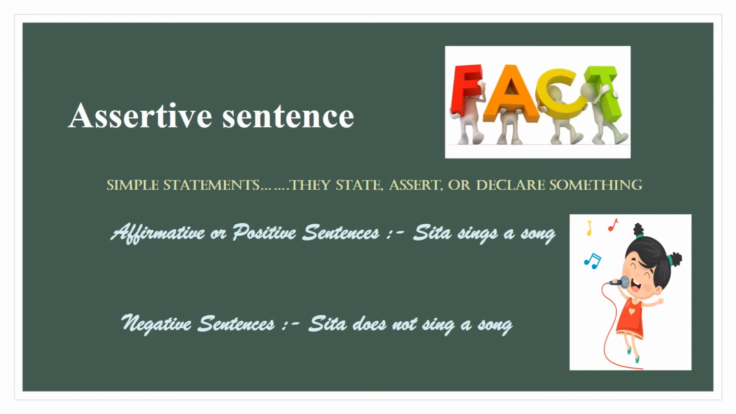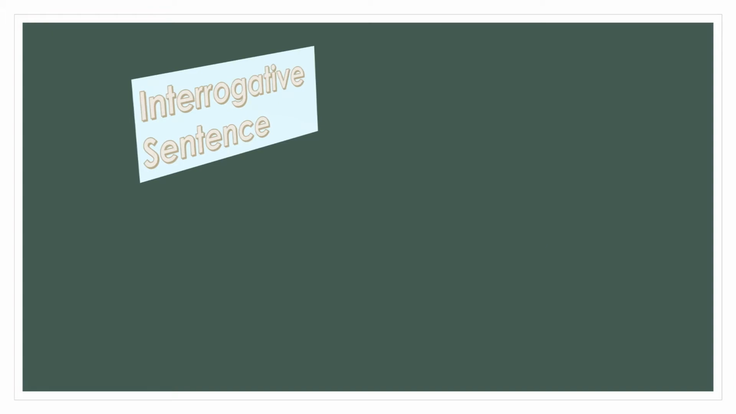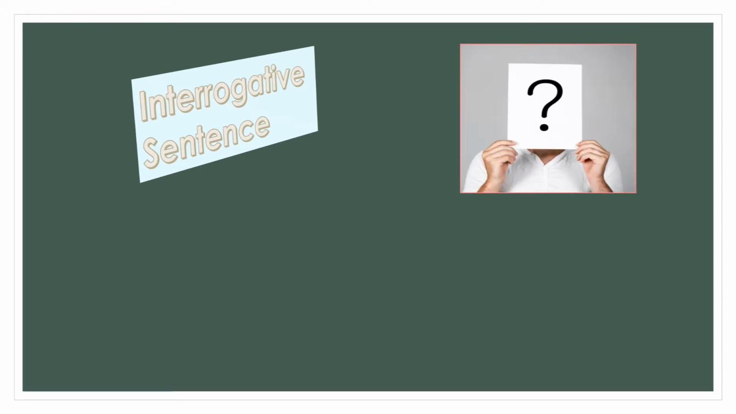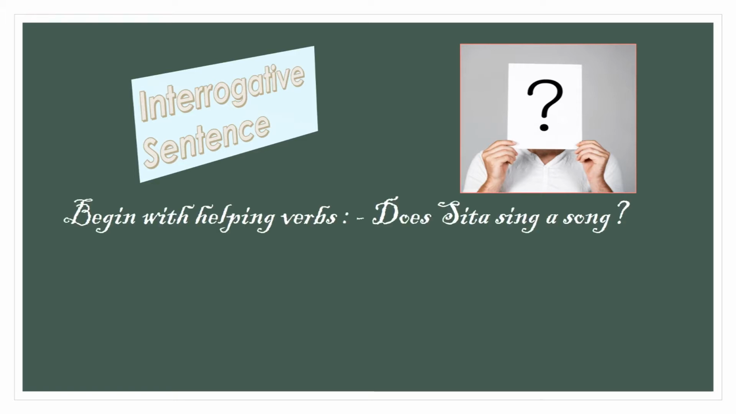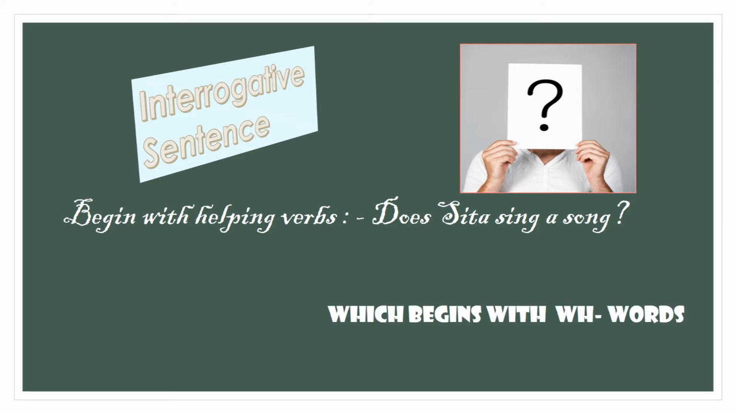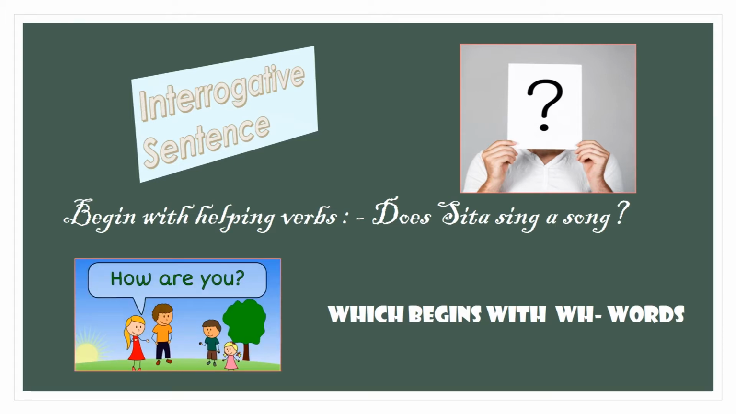Second type of sentences is interrogative sentence, a sentence which asks a question or inquires about something. It is of two types: the sentence which begins with helping verbs, for example, does Sita sing a song? Another one is which begins with question words, that is, WH type of words. For example, how are you?